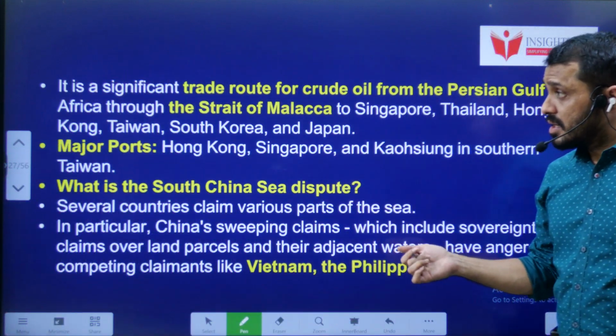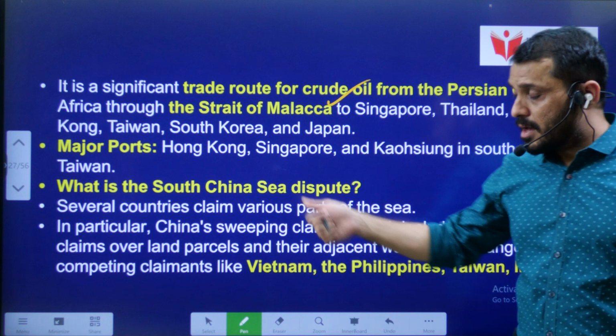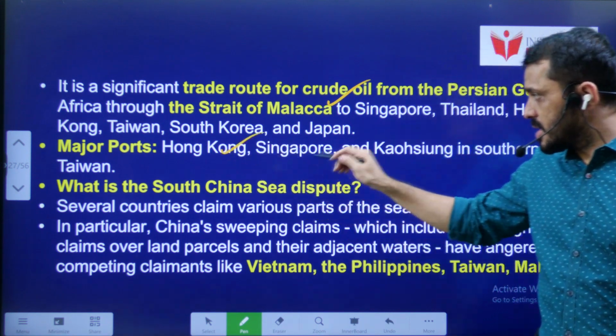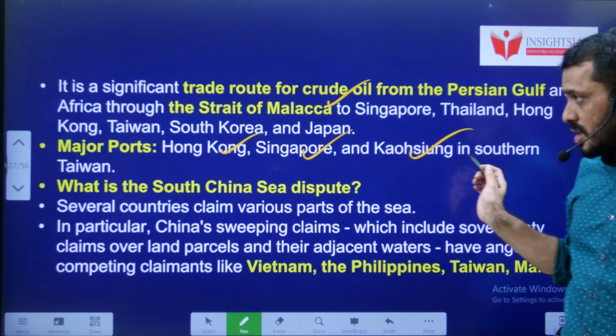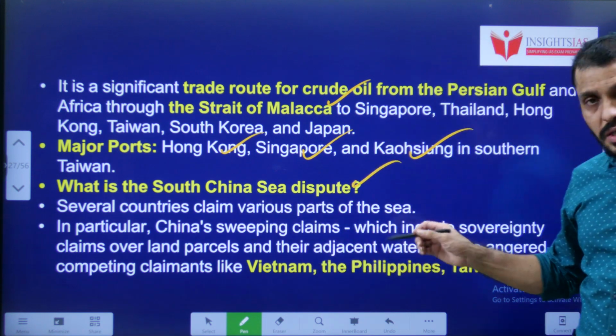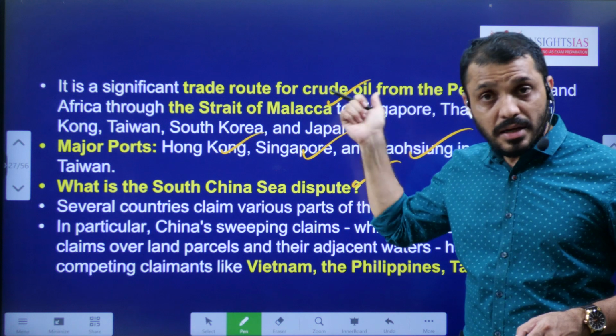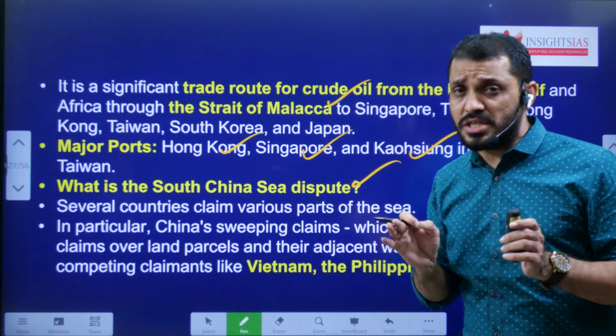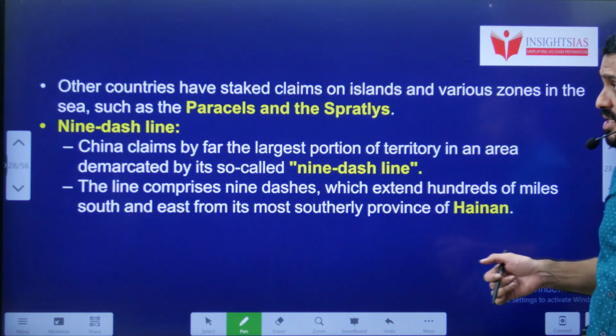And next, Malacca Strait we already covered. Major ports in the sea: Hong Kong, Singapore and Kaohsiung in southern Taiwan. What is the South China Sea dispute? It is a dispute about these islands among the nations which are sharing the border of the South China Sea.